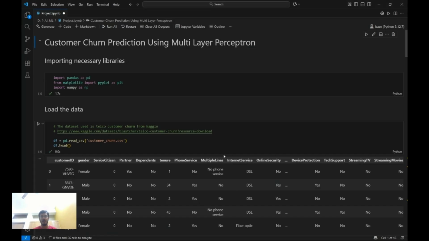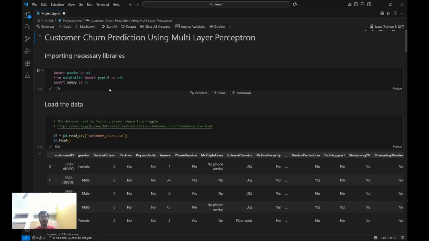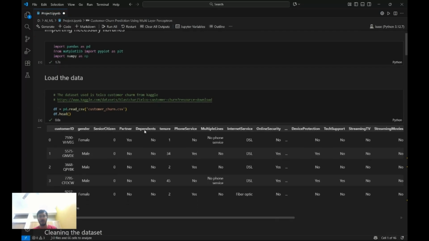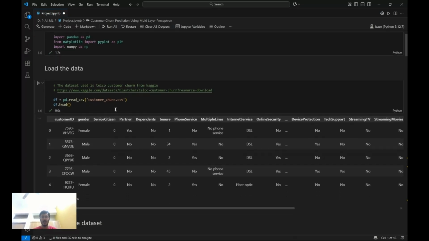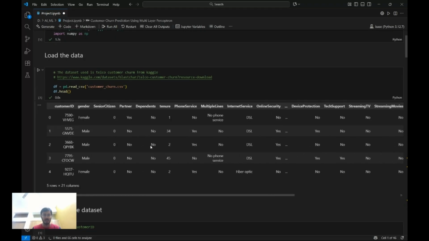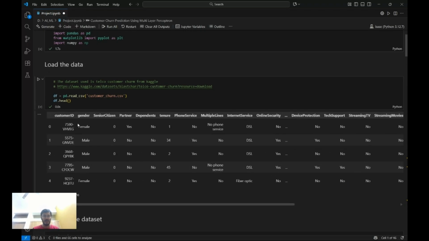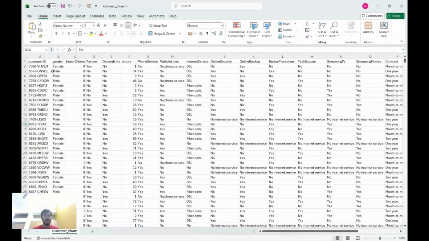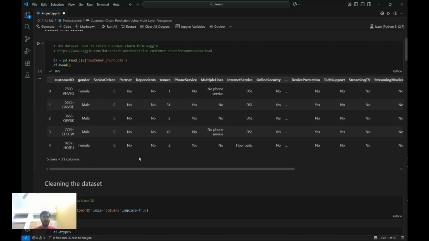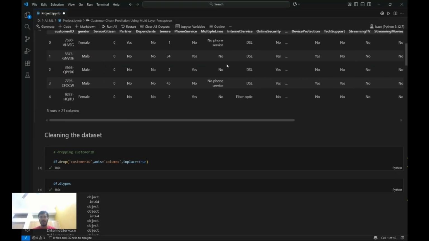Hence, now I'll show you the code which I made. These are all the libraries I imported. Then I loaded the data, which is from the kaggle.com datasets, Telco Customer Churn, which is public open source. You can download and check it out. This is just to show you that this is the same data which I'm using, 7590-VHVEG. These are the top five rows and the 21 factors.